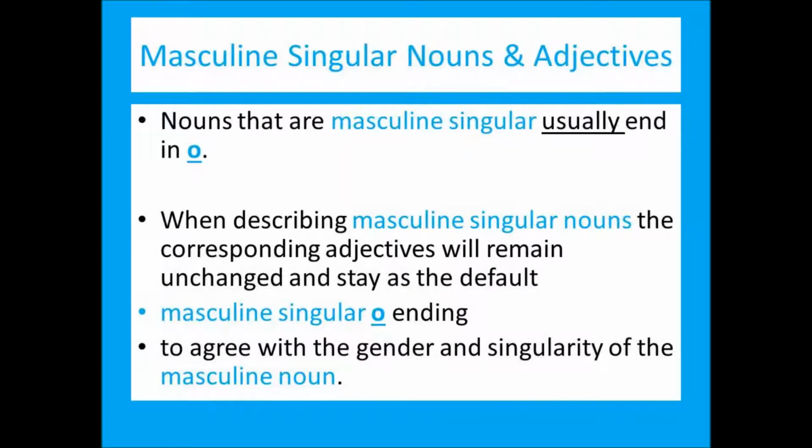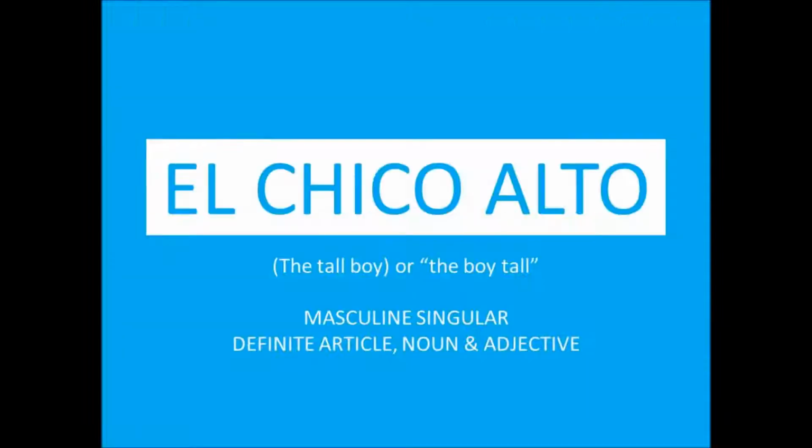Masculine singular nouns and adjectives. Nouns that are masculine singular usually end in O. When describing masculine singular nouns, the corresponding adjectives will remain unchanged and stay as the default masculine singular O ending to agree with the gender and singularity of the masculine noun. El chico alto, the tall boy or the boy tall. Masculine singular definite article, noun, and adjective.